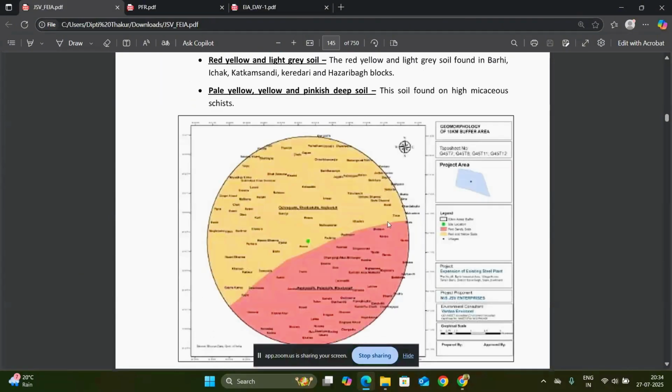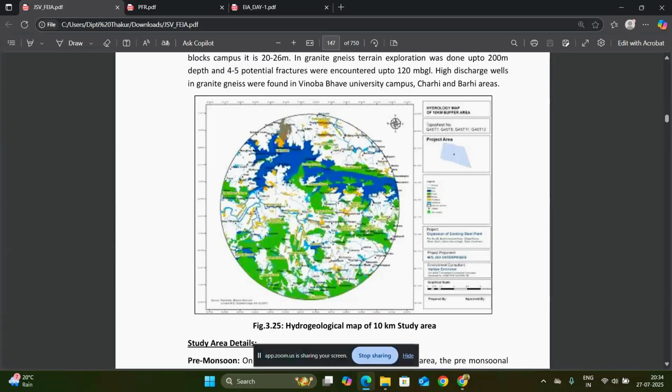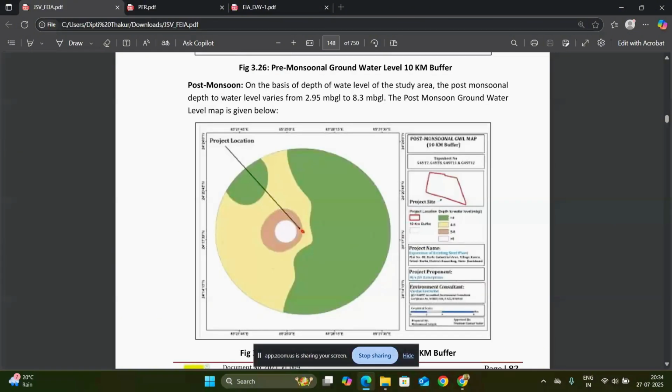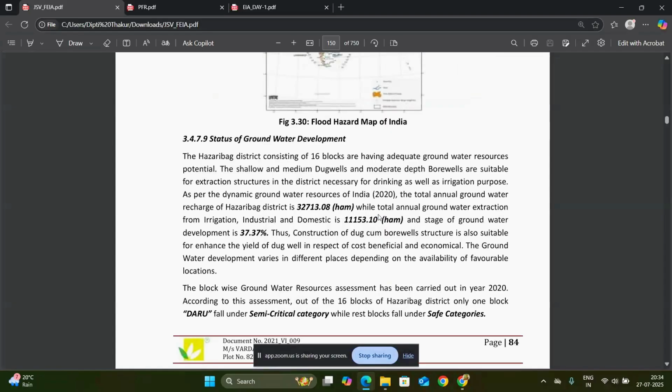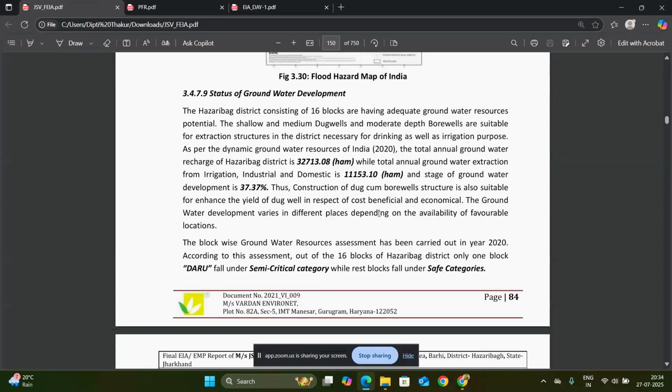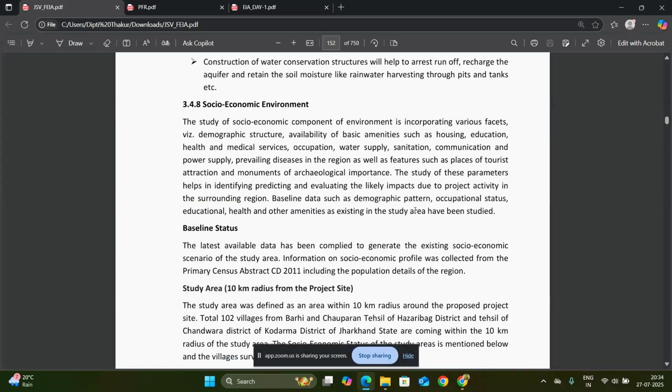So next is the soil type of that area, the geology of the area, and the hydrogeology of that area. All the areas which I have mentioned are under the 10 kilometer radius of the project site. Okay, the study of landslide, flood study area, you get this from the site, and the status of groundwater development, the water conservation and artificial recharge. All the small and simple data you have to mention in the description of the environment, chapter 3.